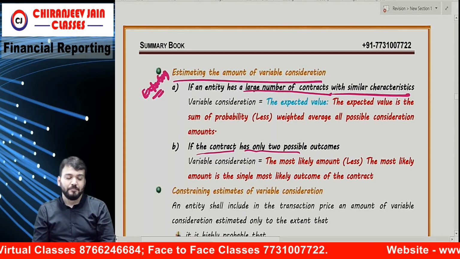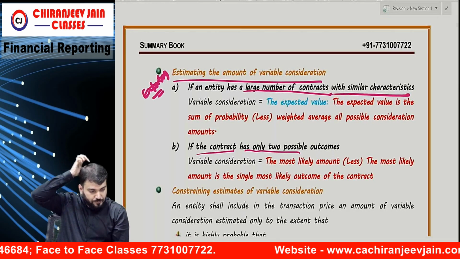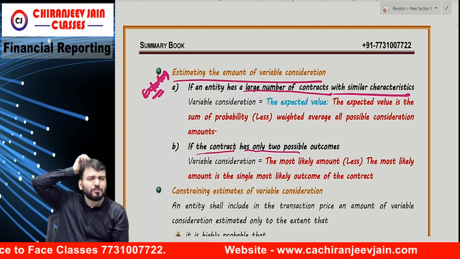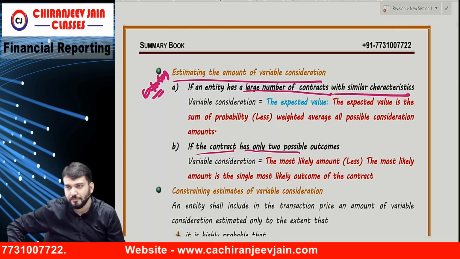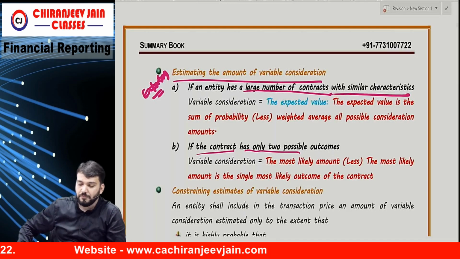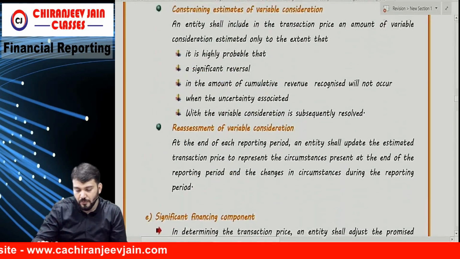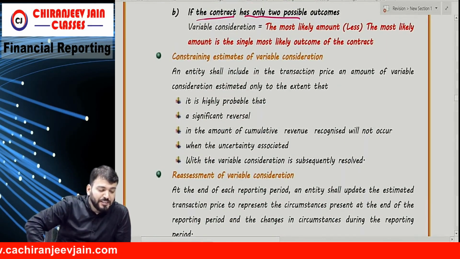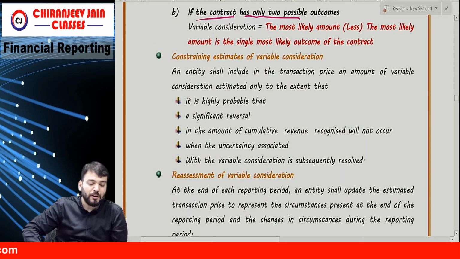Question number 105. Very good question. With this question only you will understand the entire part. An entity has a fixed fee contract of 1 million to develop a product that meets specified performance criteria.